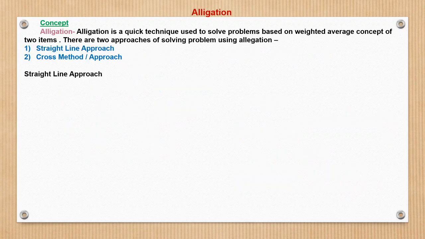Now allocation is a quick technique used to solve problems based on the weighted average concept of two items. There are two approaches of solving problems using allocation. Both are very much similar, but one is a straight line approach and the other is a cross method approach. Let us see what the straight line approach is.